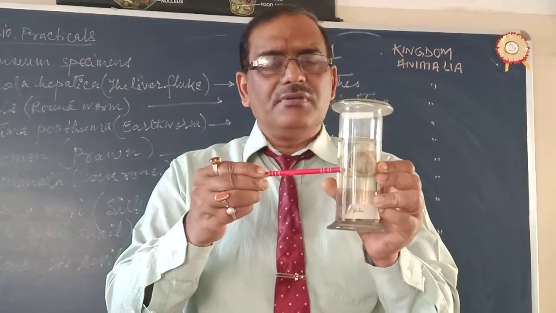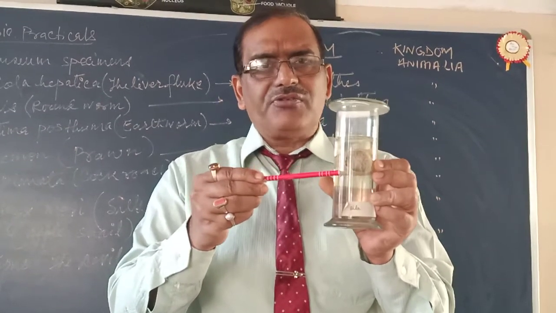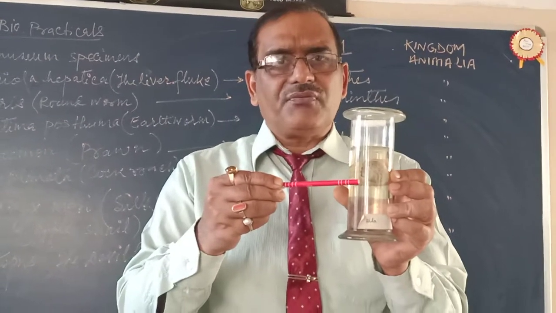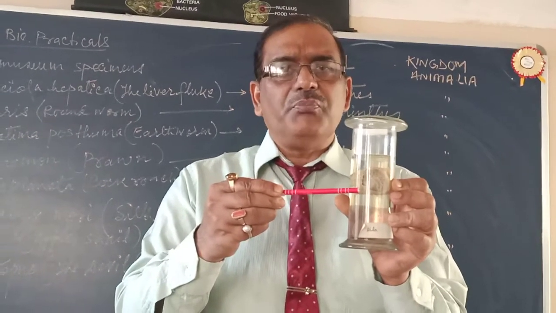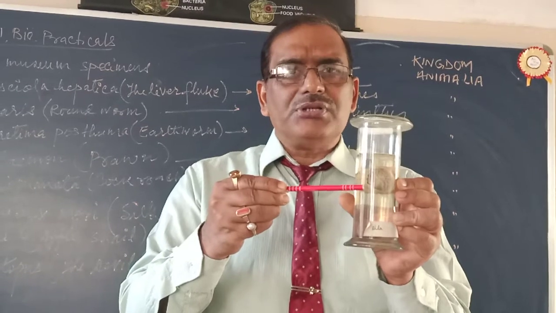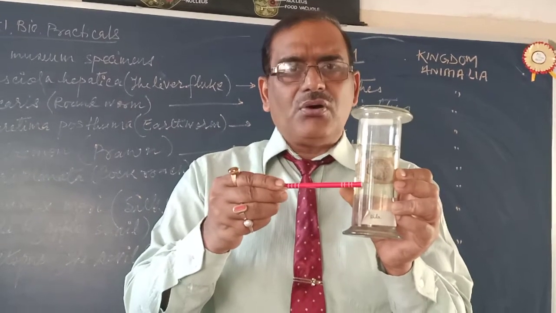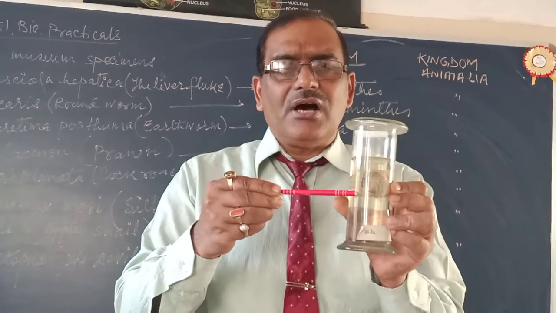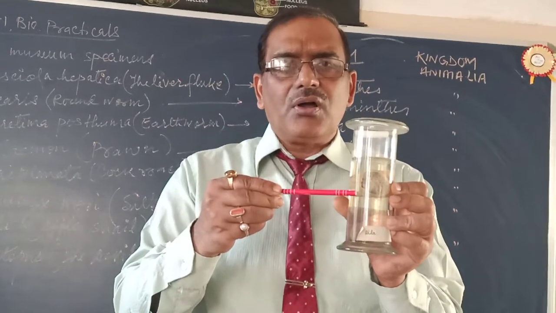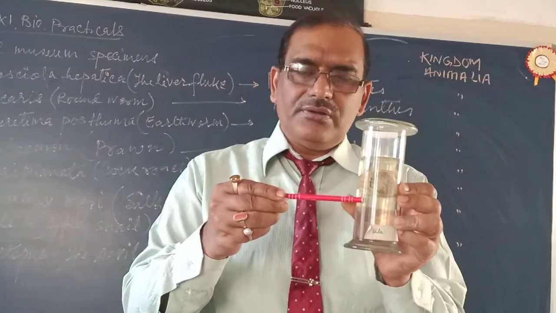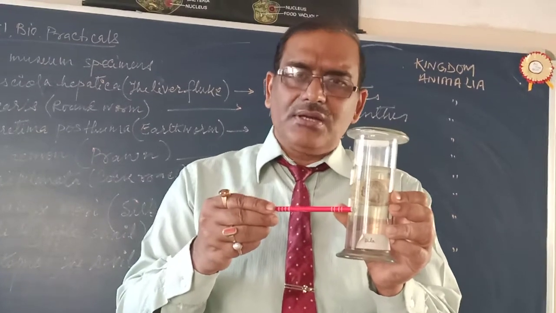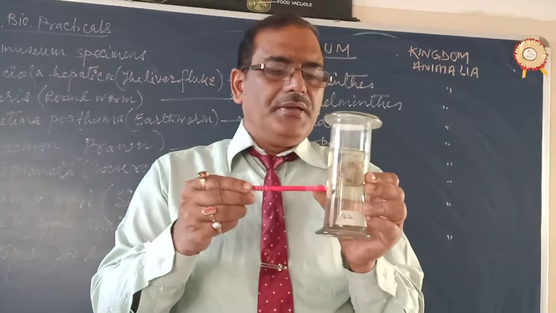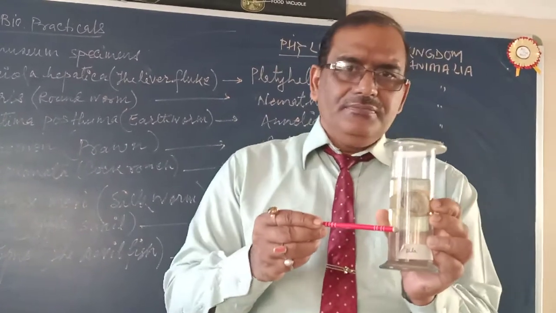Now the excretory organs. What are the excretory organs in the case of Mollusca? One or two pairs of kidneys, commonly called organ of Bojanus. The kidneys are very simple in nature. The excretory product is either ammonia or a small amount of urea. So this is the apple snail.